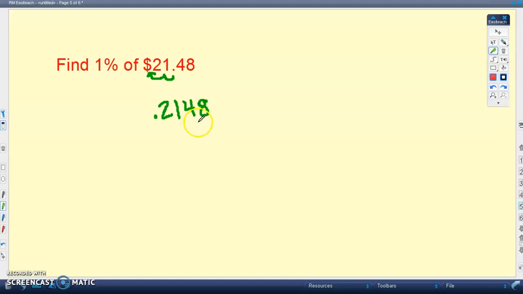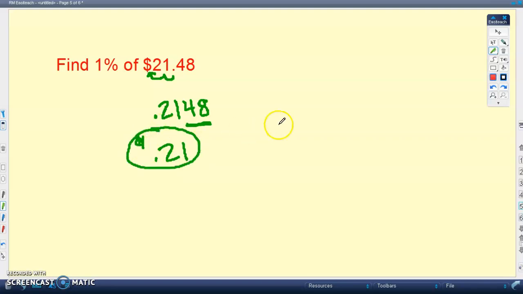Okay, now what I say is we've got 4 places after the decimal here, so this whole thing, all right, does it do anything to this 1? Okay, and in this case, this is below 50. All right, so therefore, we're going to keep it just 21 cents. Okay, so 21 cents would be 1% of $21.48.